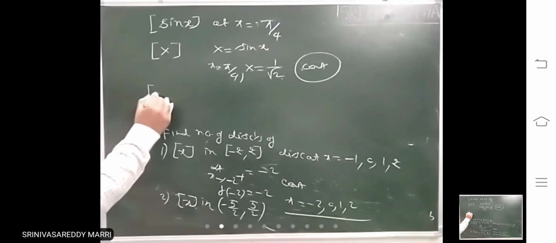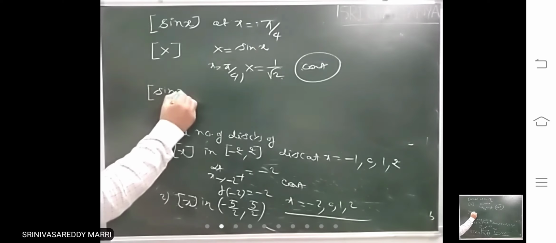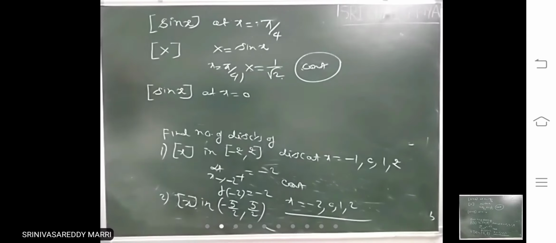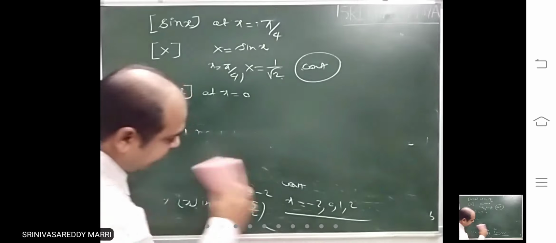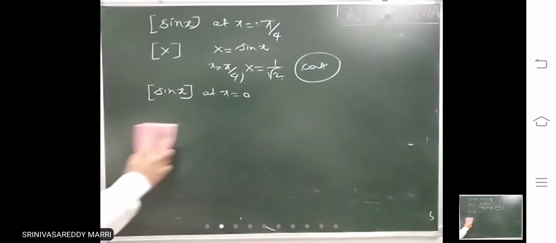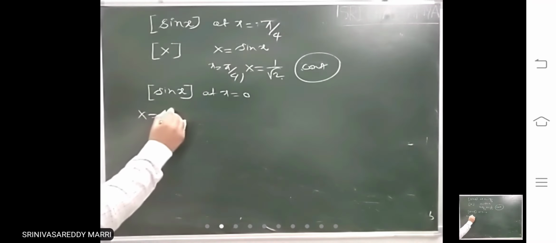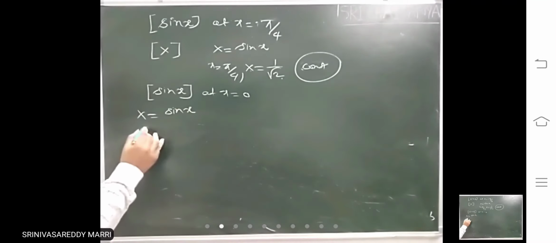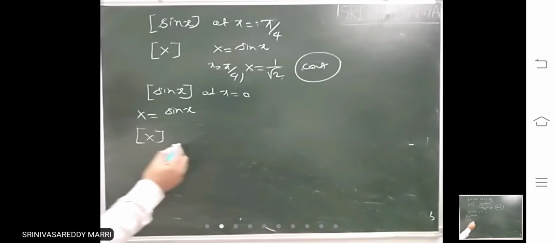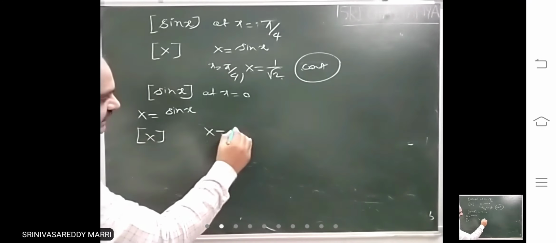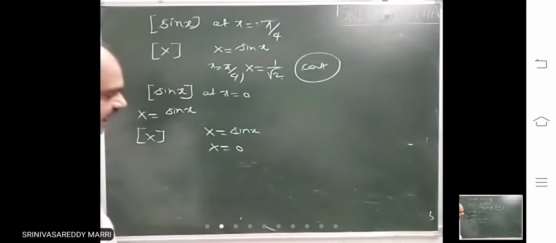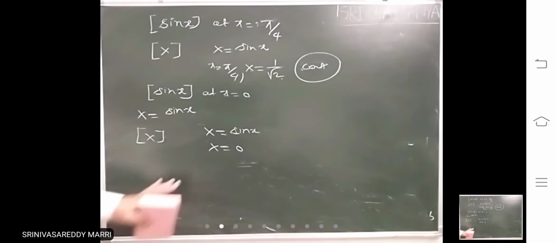Suppose if he asks like this, look at step of sin x at x equal to 0. Observe this carefully. Step of sin x at a particular point. I will take capital X equal to sin x. Then this will become step of capital X. Capital X is what? Sin x. So at x equal to 0, capital X equal to 0.